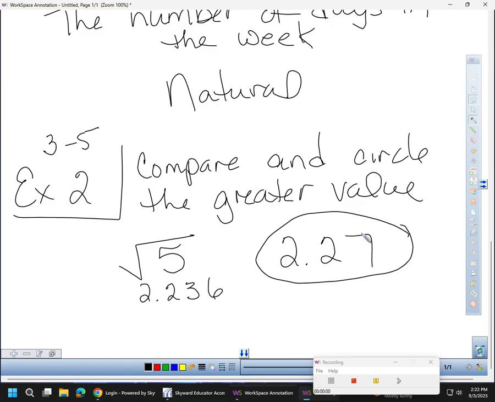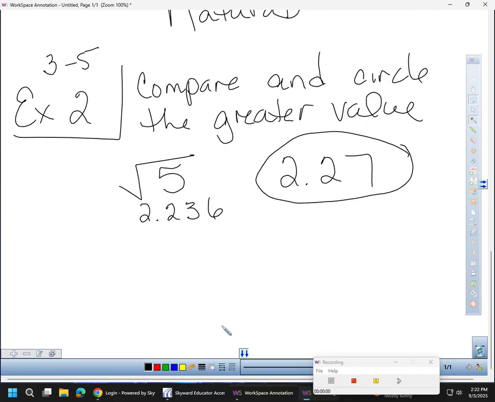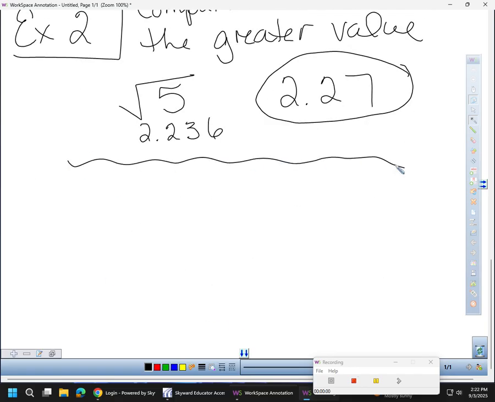That's it. Okay? So maybe, let's do another one real quick. Let's say I have 15 over 4 and the square root of 15.